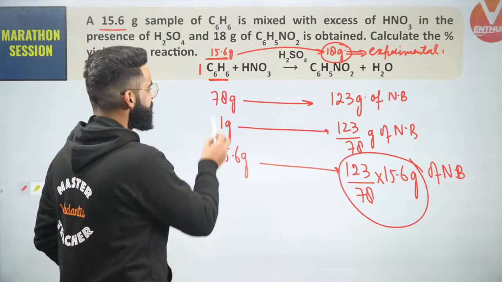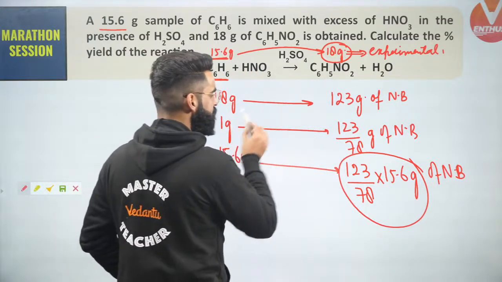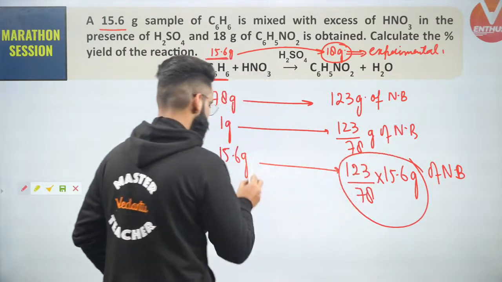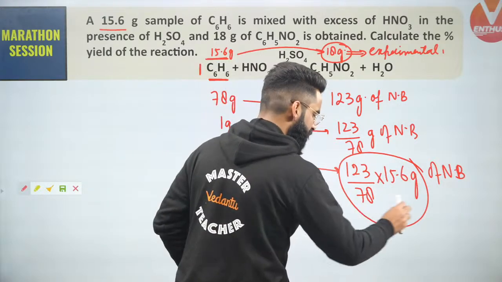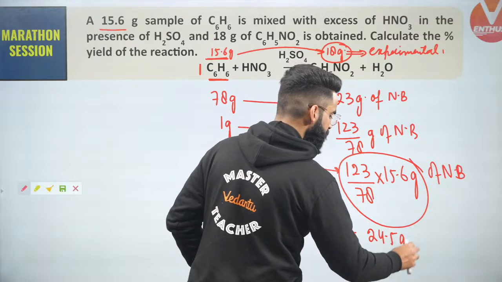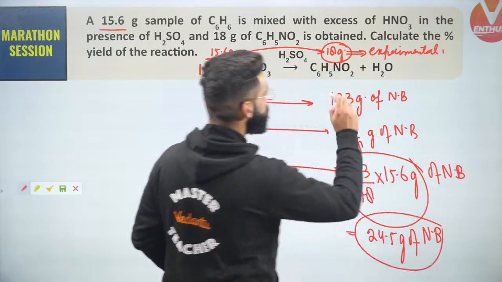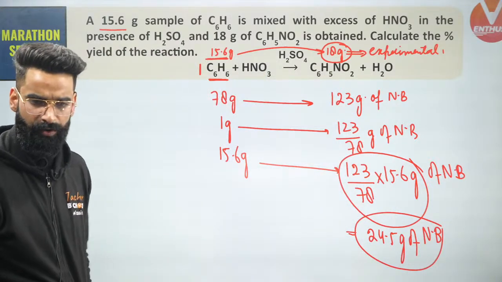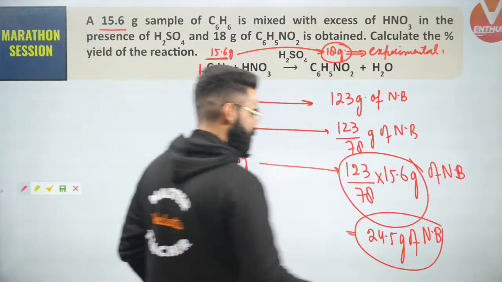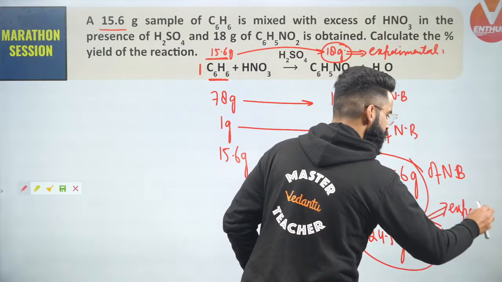So I can simply say 78 grams of benzene should give 123 grams of nitrobenzene. 1 gram of benzene should give this much nitrobenzene. So this much benzene should give this much nitrobenzene. This value will be approximately 24.5 grams. So people, 24.5 grams of nitrobenzene is what I was expecting to form. This is something I was expecting, so I'll call this the expected amount.